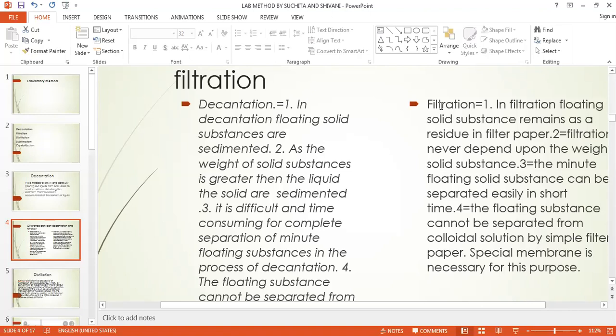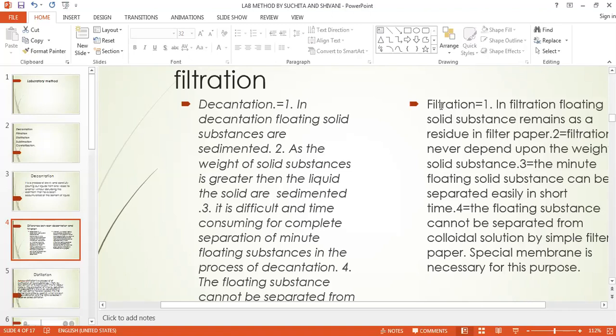Paper should be properly folded and it should be fitted with the funnel. So what you have to do, you have to take one beaker, take the funnel. Funnel में आपको filter paper वैसे ही triangular shape में लगाना है. And then take the glass rod in one hand and add the liquid slowly. And when you are adding, हल्के से उसको touch करना है with the help of the glass rod so that the liquid will flow properly. In this way you will get the pure liquid in that beaker. This is the process of filtration.